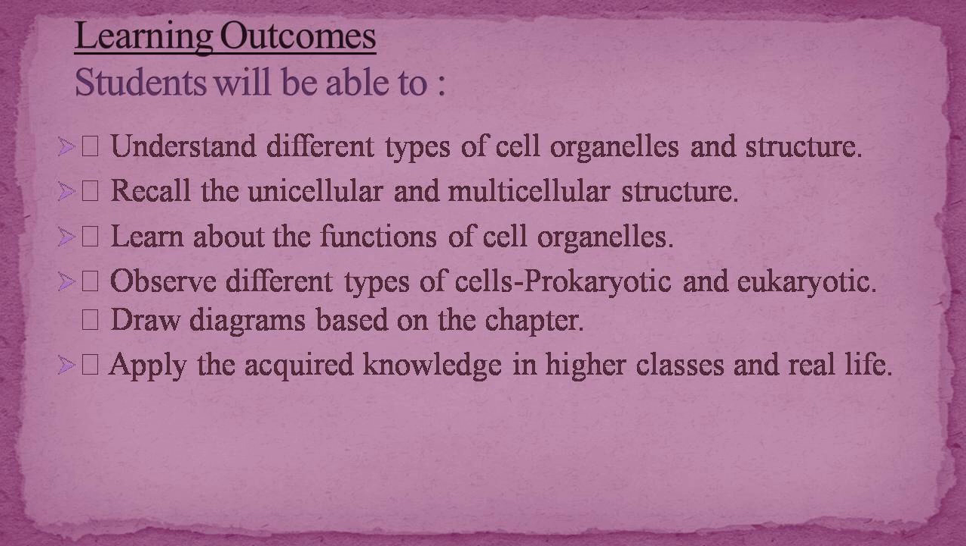By the end of this chapter, students will be able to understand different types of cell organelles and structure, recall the unicellular and multicellular structure, learn about the functions of cell organelles, observe different types of cells, that is prokaryotic and eukaryotic, draw diagrams based on the chapter, and apply the acquired knowledge in higher classes and real life.